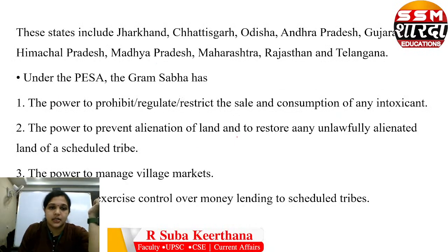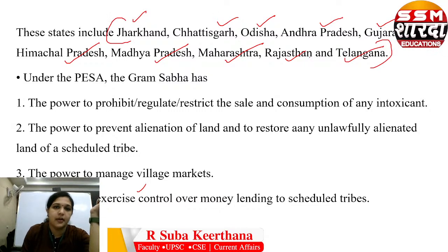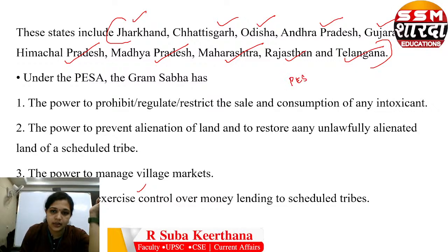So what are those states? Jharkhand, Chhattisgarh, Odisha, Andhra Pradesh, Gujarat, Himachal Pradesh, Madhya Pradesh, Maharashtra, Rajasthan and Telangana, because these states have tribal population domination. So this PESA Act is applicable in these 10 states.